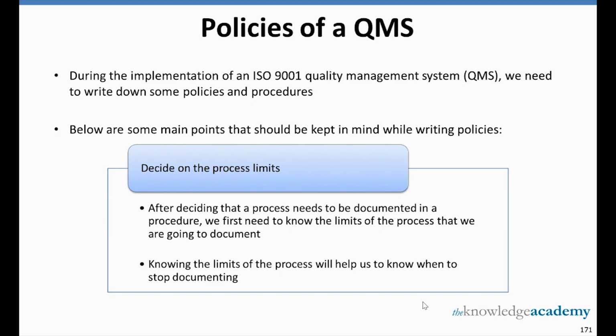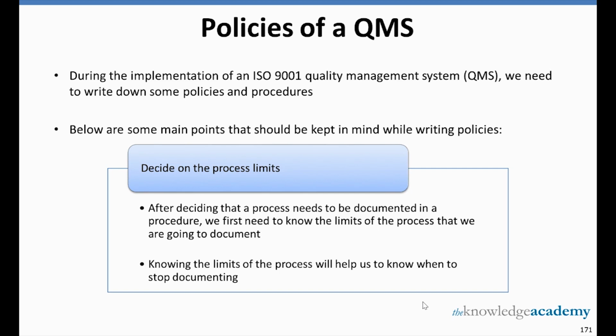And here, first and foremost, we need to understand what is the difference between a policy and an objective. An objective is a goal which needs to be achieved on a timely basis, whereas a policy is a kind of organizational law or regulation which needs to be adhered to achieve the desired objective. So below are some main points that should be kept in mind while writing policies.